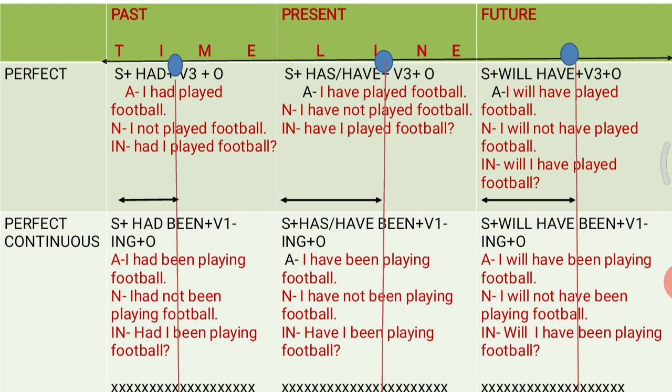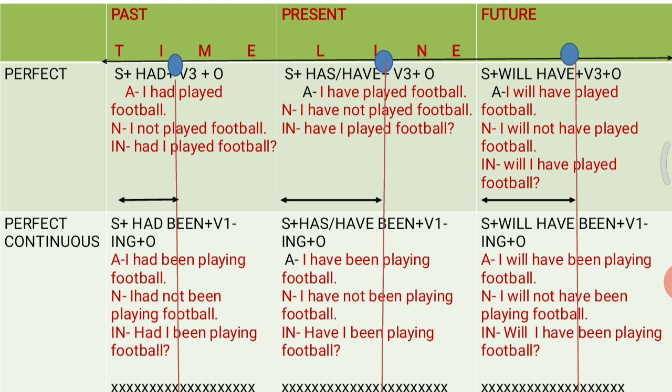It means the action of playing football will be continuing in future from a fixed time. When I say I will be playing football from morning till evening, here I am talking about a fixed time from morning till evening. So it is future perfect continuous tense.